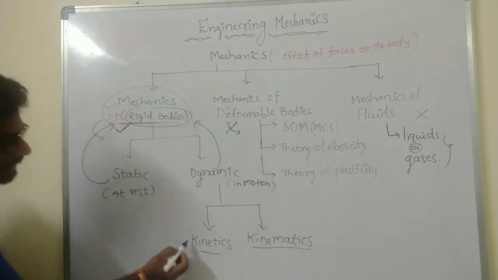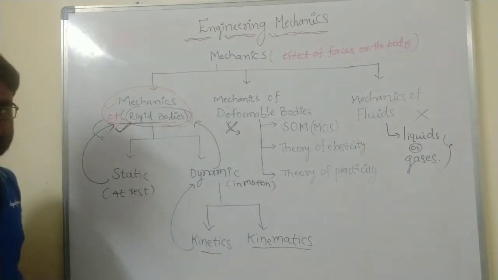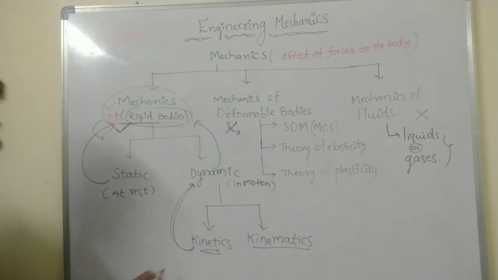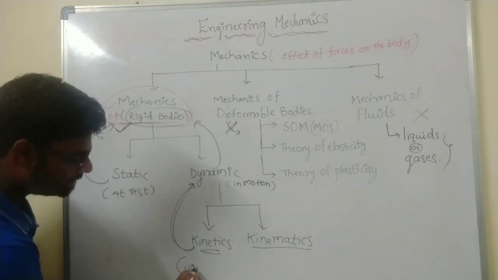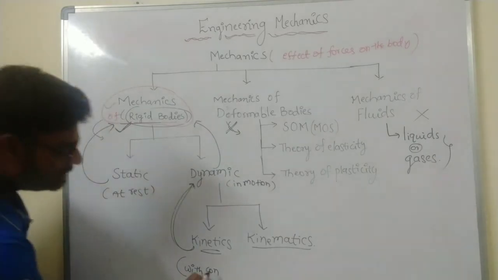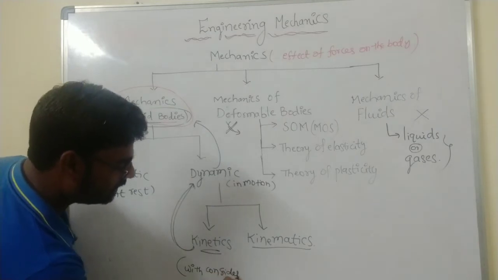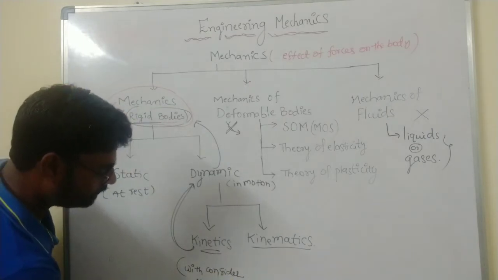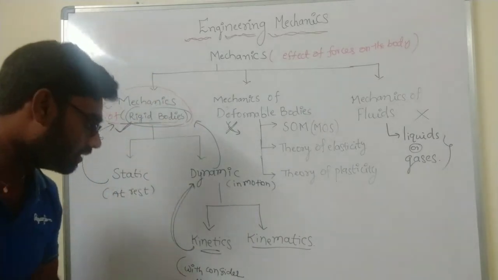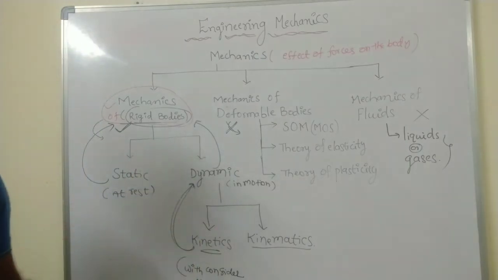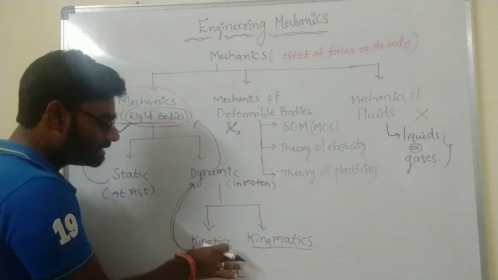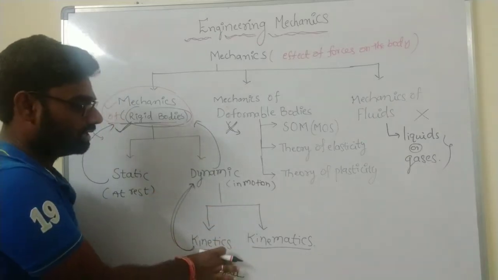See here, kinetics is the branch of dynamics in which we can consider all forces in motion of the body. Clear? So this is kinetics. That means with consideration of all forces in motion of the body.